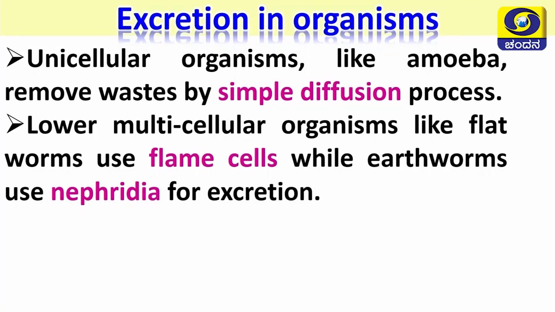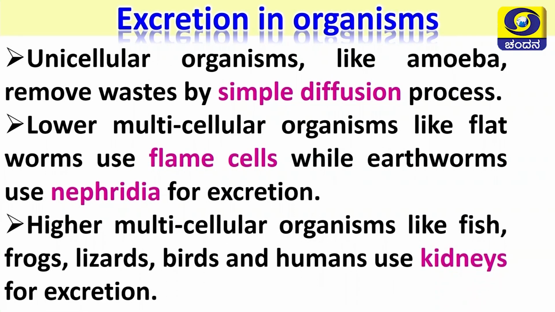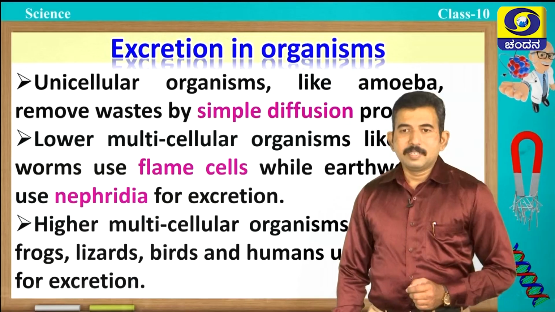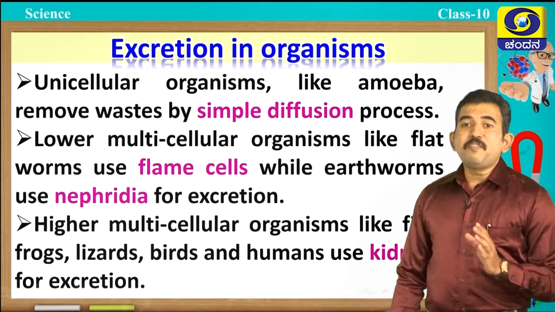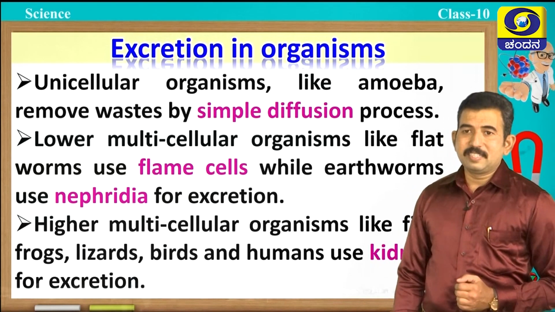In lower multicellular organisms like flatworms, they use flame cells, while earthworms use nephridia for excretion. Higher animals like fishes, frogs, lizards, birds and humans use kidneys for excretion. Students, different organisms possess different excretory organs.